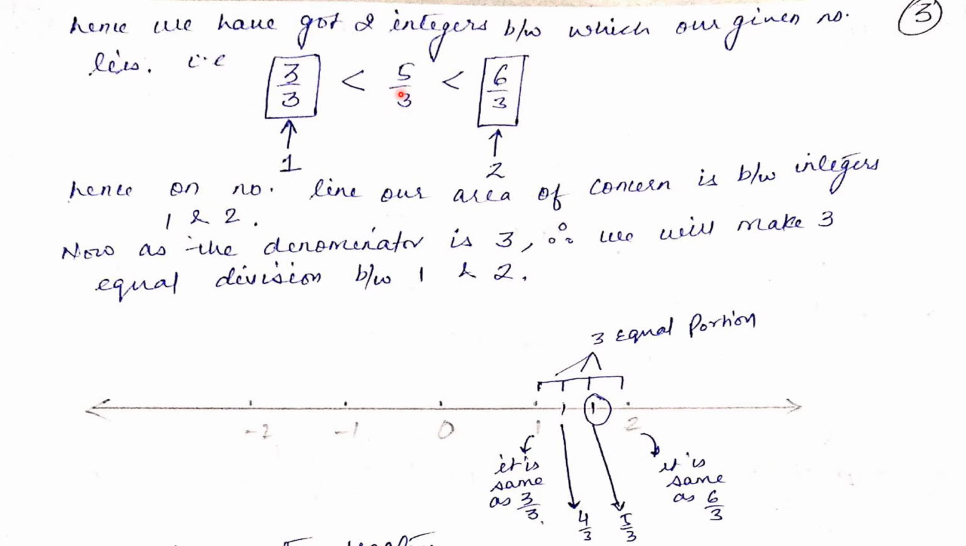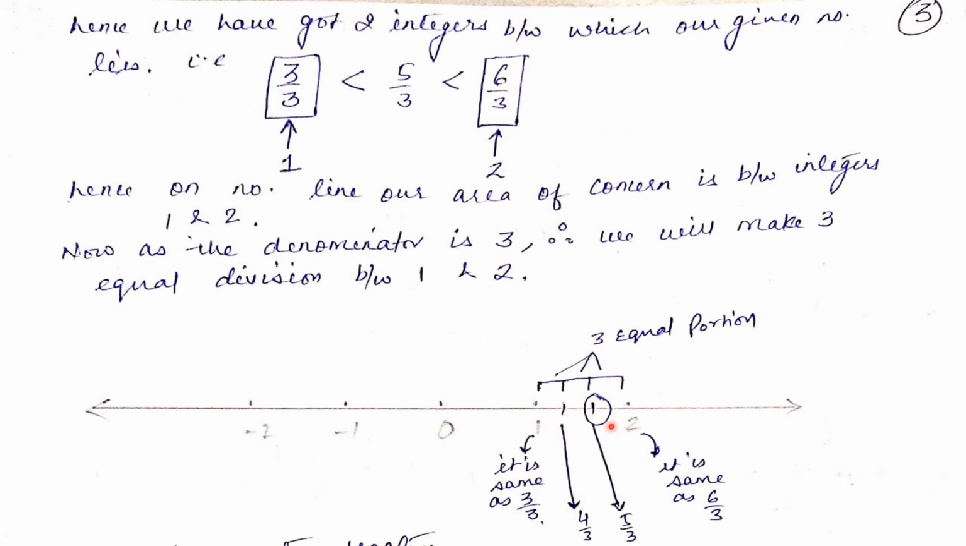So we need 3 sections between 1 and 2 of equal measure. For that, what you can do, between 1 and 2, draw 2 lines like this at equal distance. Now you can see this is the first section, second section and third section. So we have made 3 equal divisions between 1 and 2.